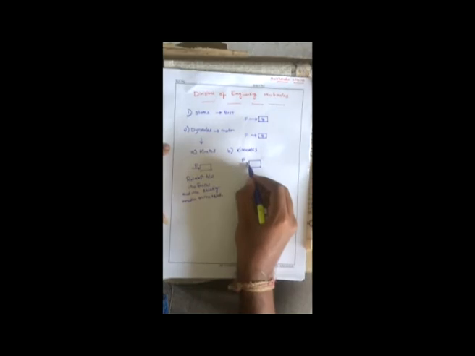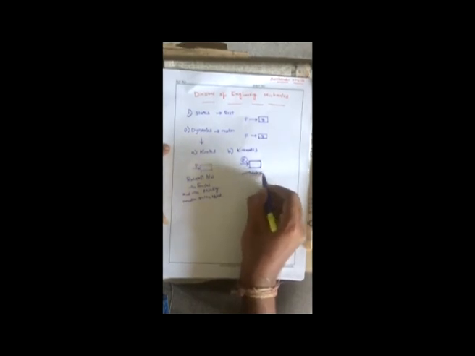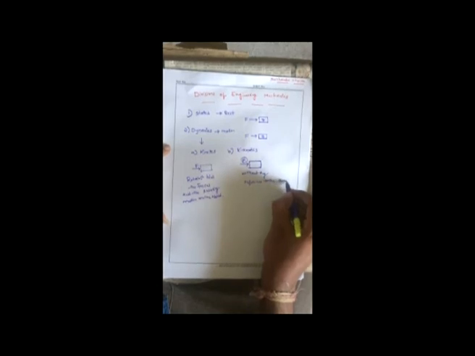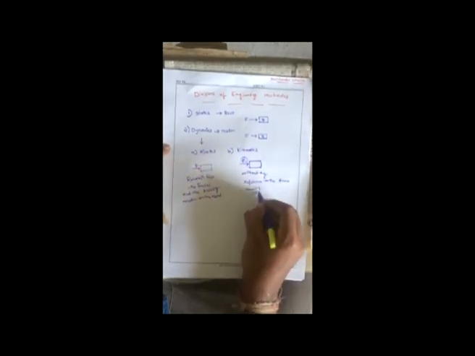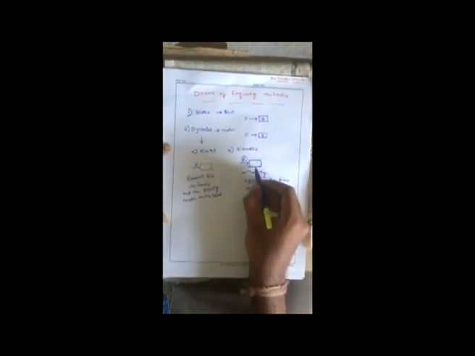That means if this force produced some motion in the body, only that motion is considered, but the force is not taken into account. Only the motion of the body is taken into consideration.